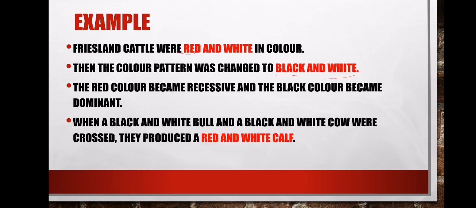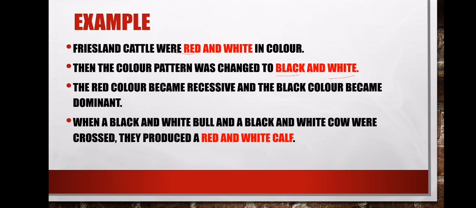Let's see what happens. When a black and white bull and a black and white cow were crossed, now you are crossing two, a black and white bull and a black and white cow. They are crossed. Right? What will happen next? They produced an offspring that is red and white.